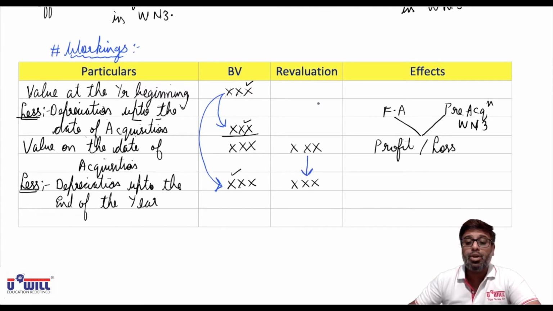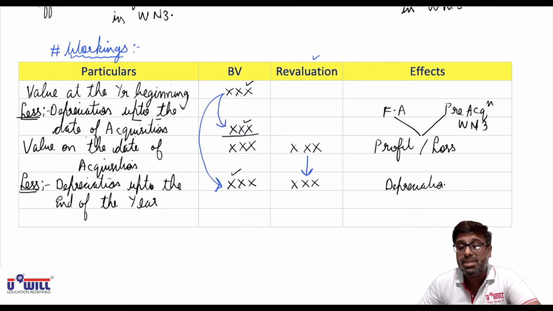Because we are doing the revaluation column, the depreciation in the second column for this period you'll count on the revalued amount. Now this difference here will give us additional or excess depreciation, that we have to minus in fixed asset or plus in fixed asset, and the second effect we have to give in post-acquisition profits in working note 3.